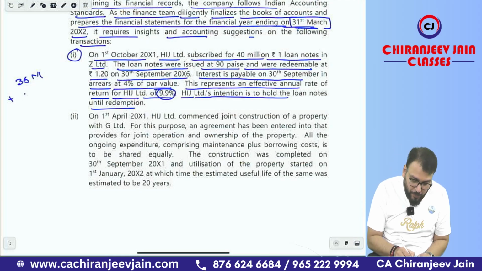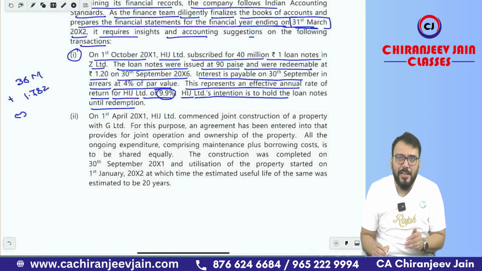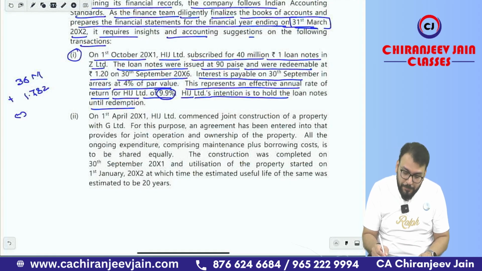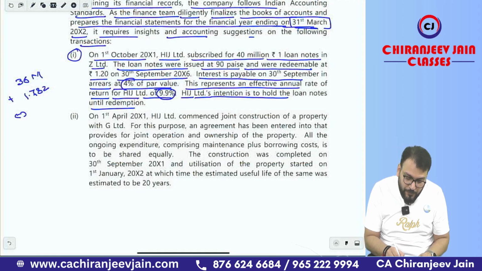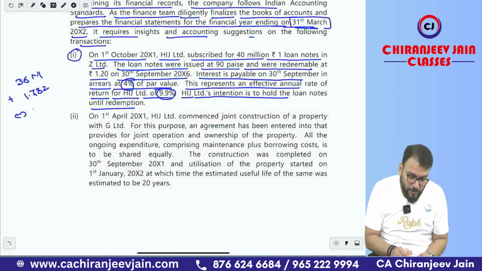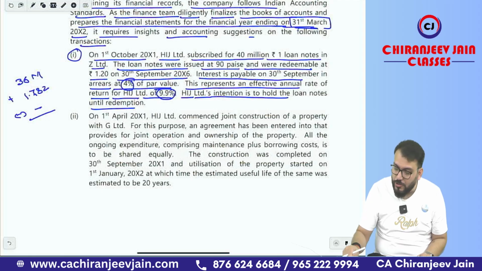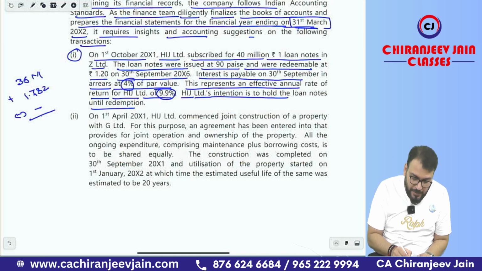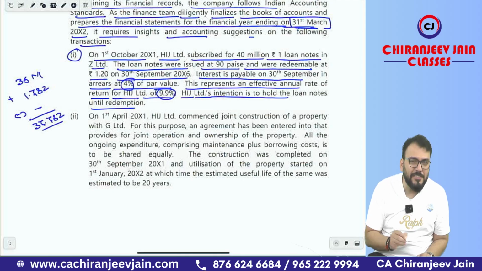How much is it? 1.782. And there is no contractual cash outflow for the first year, because contractual cash outflow is based on the contractual rate of interest, that is 4%, but that is on 30th September, means after 31st March. So this only becomes your amortized cost: 36 plus 1.782, that is 37.782. Okay, this is the first part.